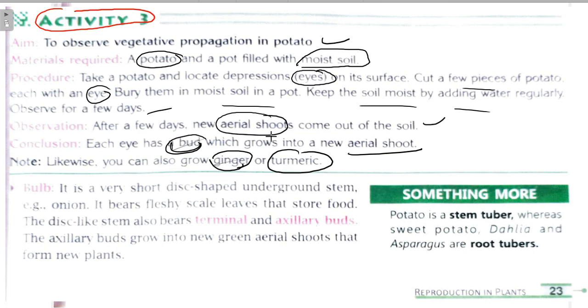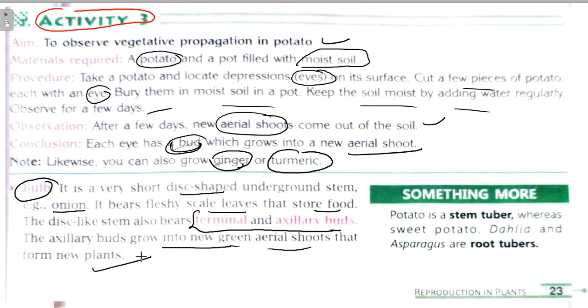The next is formation of bulb. Like a tuber, there is also a bulb. It is a very short, disc shaped underground stem. For example, you have seen onion in your home. It bears fleshy scale leaves that store food. The fleshy scale leaves of onion are borne on a disc-like stem. It also bears terminal and axillary buds. The axillary buds grow into new green aerial shoots that form the new plant.